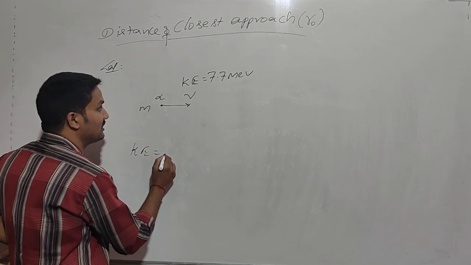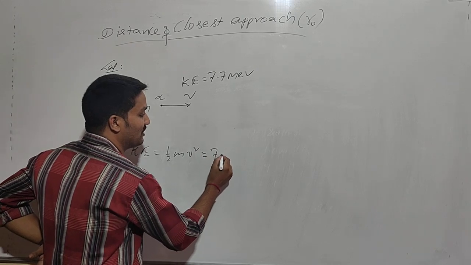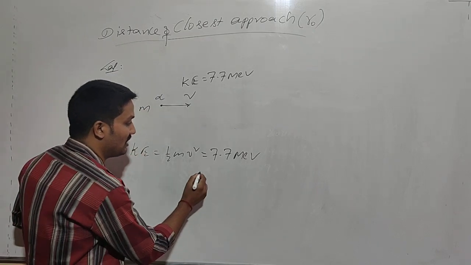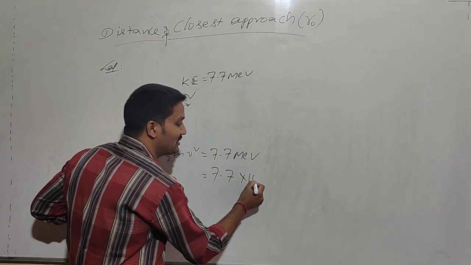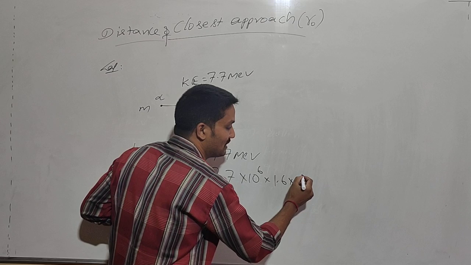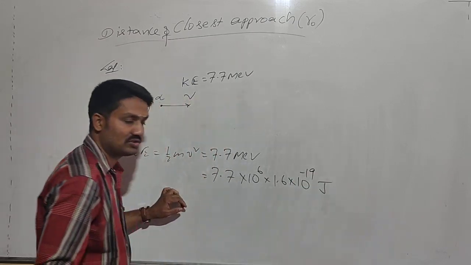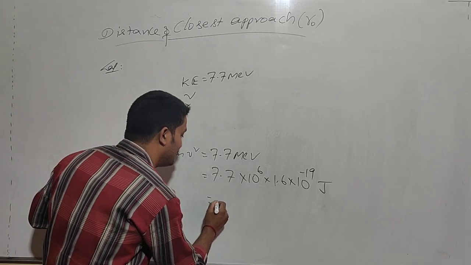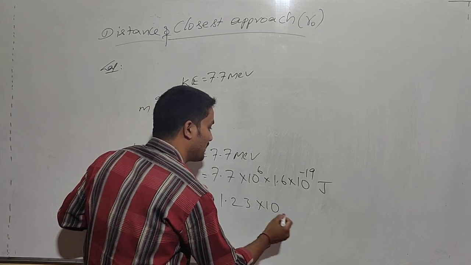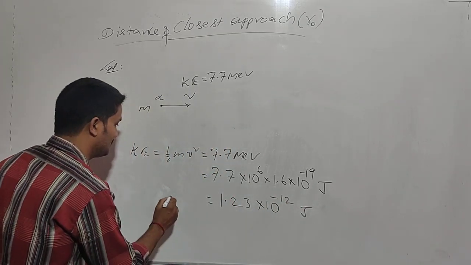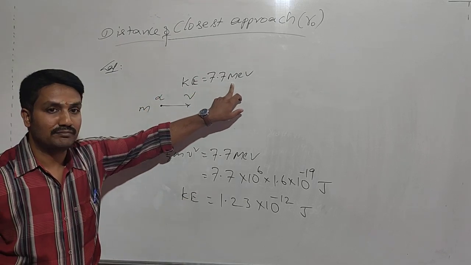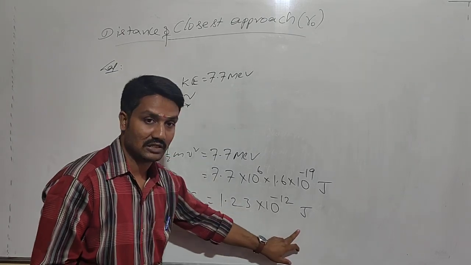If the kinetic energy half mv square is equal to 7.7 million electron volts, then it will be converted into joules. 7.7 million means 10 power 6, and the electron charge 1.6 into 10 power minus 19 joules. Then this gives 1.23 into 10 power minus 12 joules. So this is the kinetic energy value converted from million electron volts into joules.